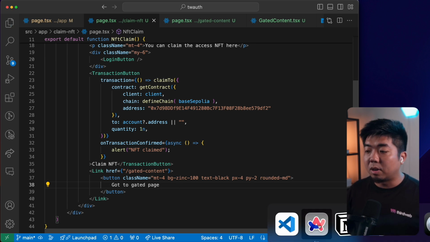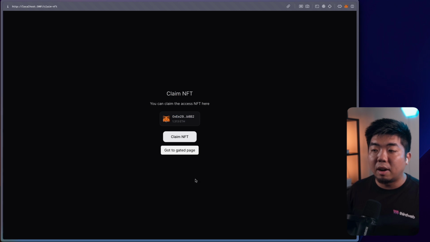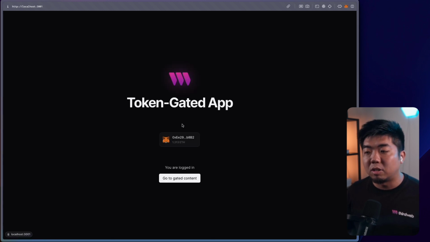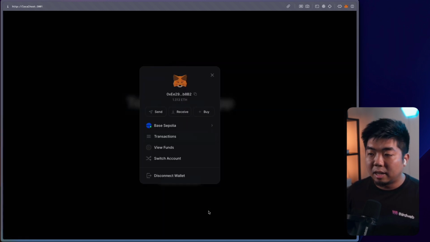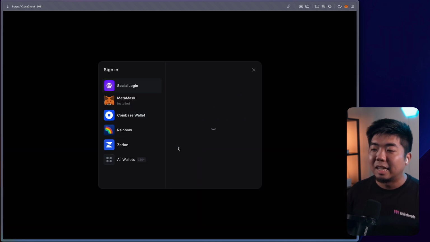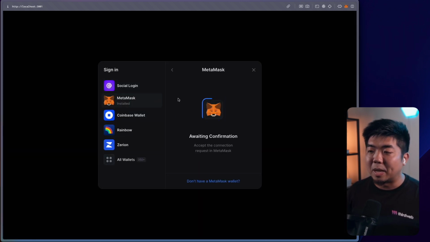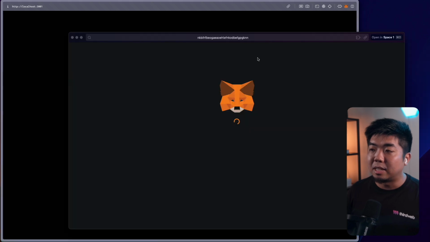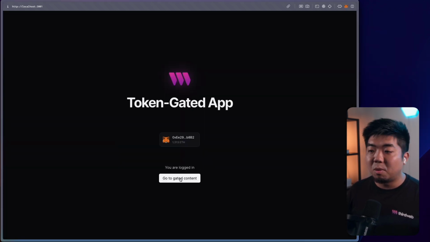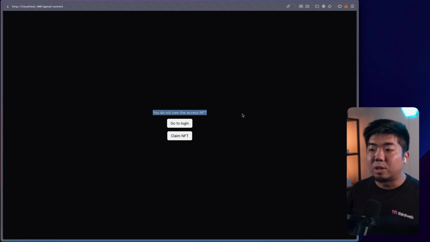So we'll save that. We'll come back to our page here. There you go. We now have the ability to claim the NFT or go to the gated page. So if I try to go to the gated page here, you see we don't have access to it, right? So we'll just go back to the login. We are signed in. Let's just actually disconnect. We'll start completely back from the beginning again. We'll hit connect. We'll connect our MetaMask here. We'll sign that message to sign in. So we'll sign in. We're signed in now. We can go to our gated content. We don't have access, so we need to go and claim the NFT.